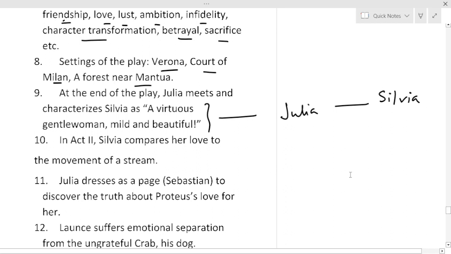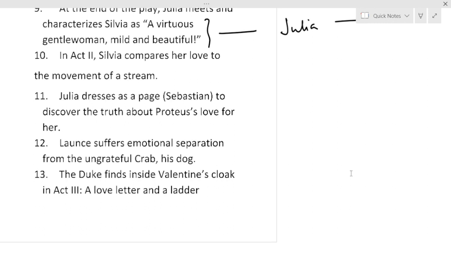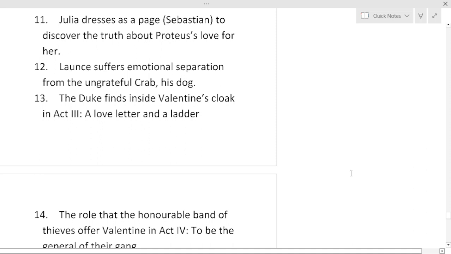In Act 2, Sylvia compares her love to the movement of a stream. Julia dressed as a page, with the name Sebastian, discovers the truth about Proteus's love for her. Launce suffers emotional separation from the ungrateful Crab. It is his dog. The Duke finds inside Valentine's cloak what?